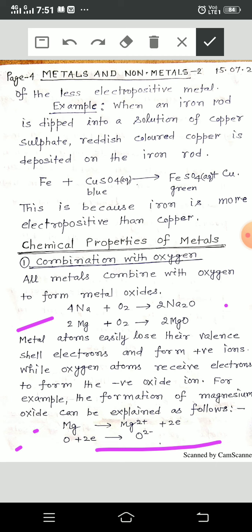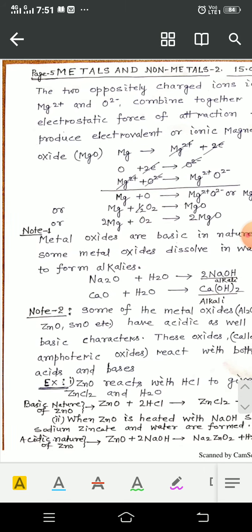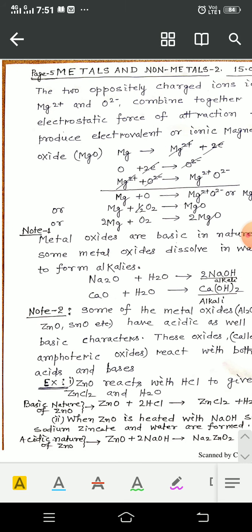Magnesium comes in the form of Mg2 plus, and oxygen gets electrons and comes in the form of the oxide ion, O2 minus.